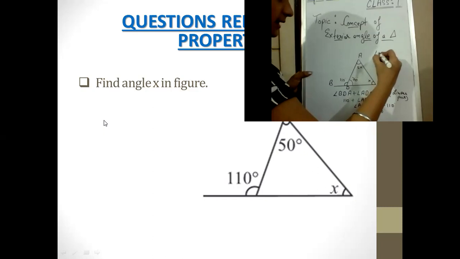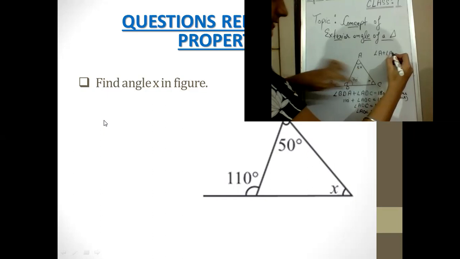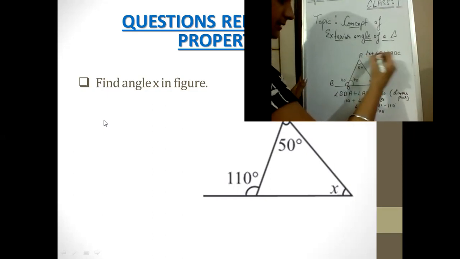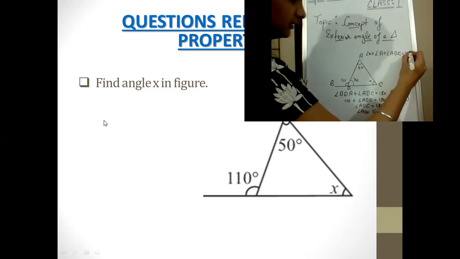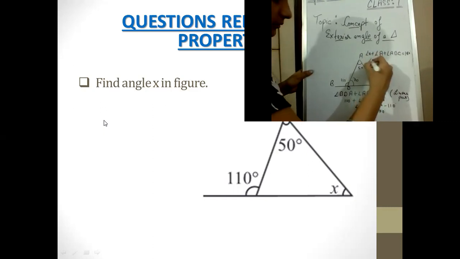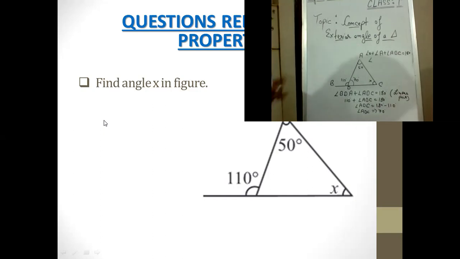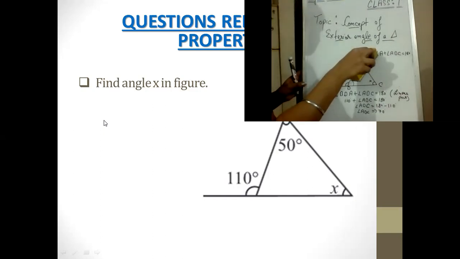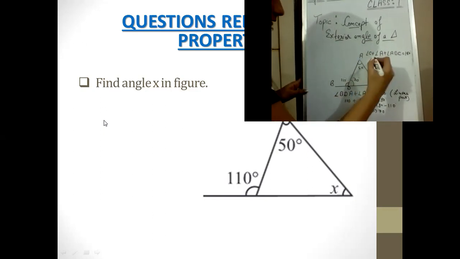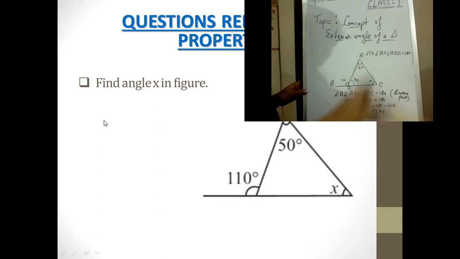We can write it as angle A plus angle ADC plus angle X equal to 180 degrees, because we know the result, that is the interior angles have a sum of 180. Let me write it here first of all C, then we can directly write it as X. Now, what is the value given to angle A?